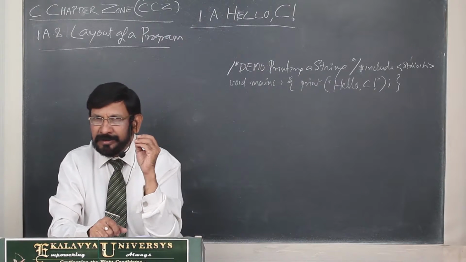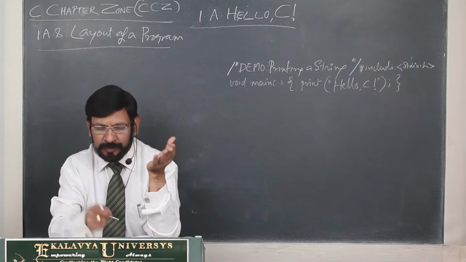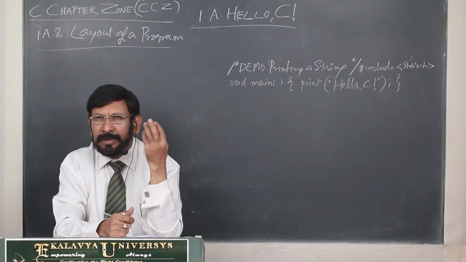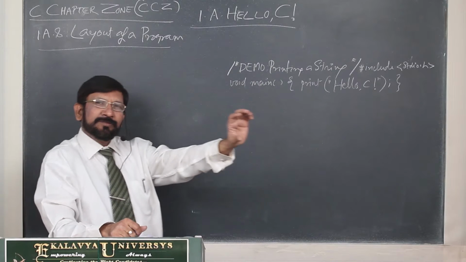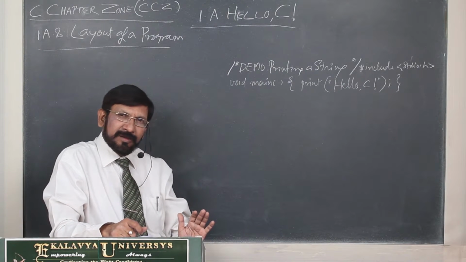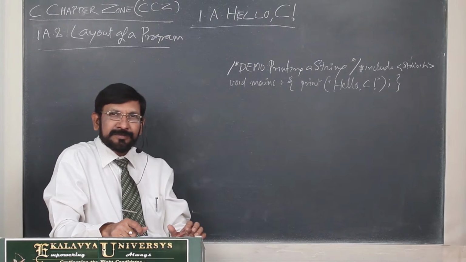Now, if you write the program in proper layout, according to the norms and conventions I am going to explain, it is almost like having good handwriting. If you have good handwriting, automatically you get a good first impression on the reader.